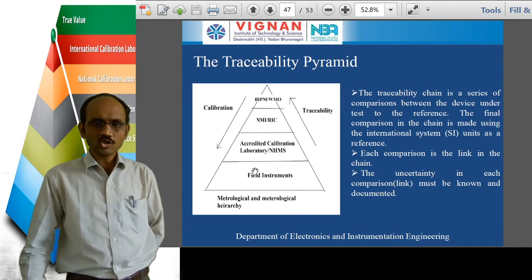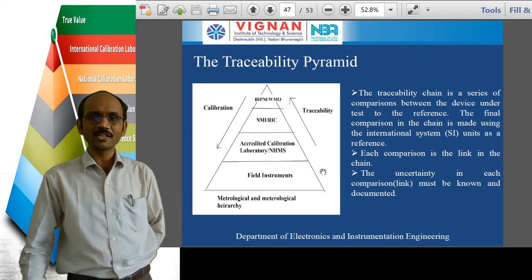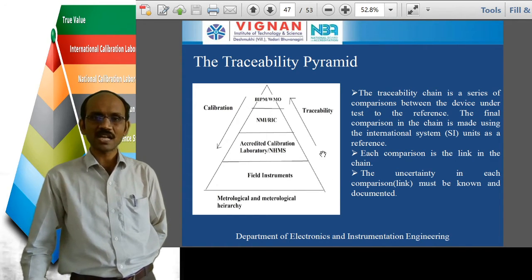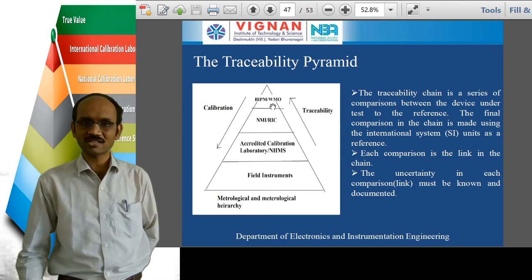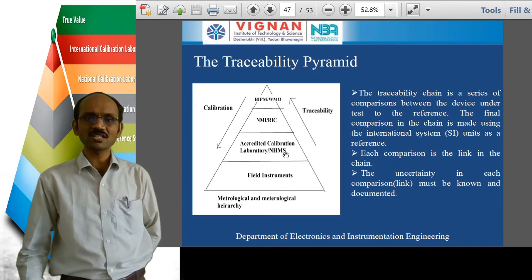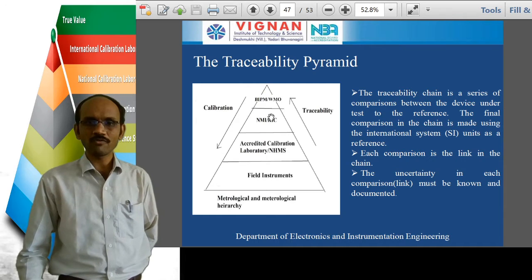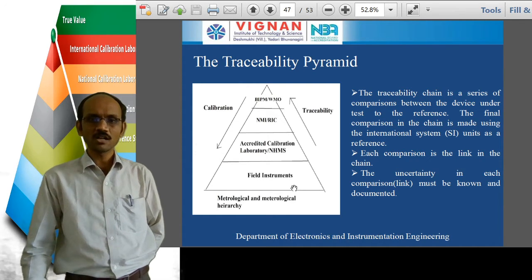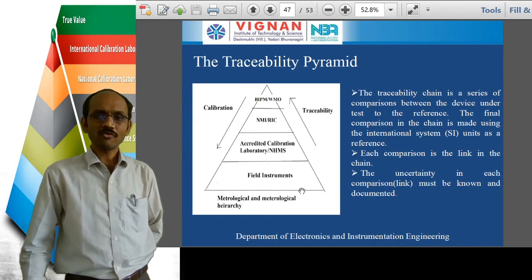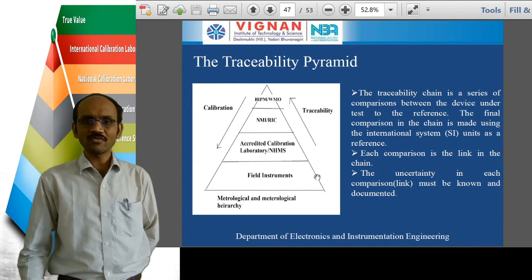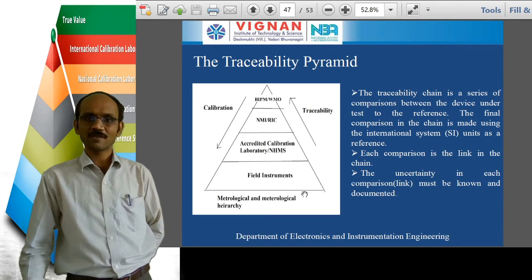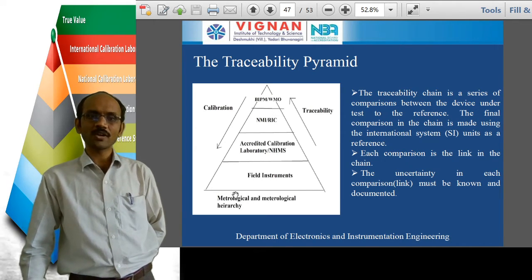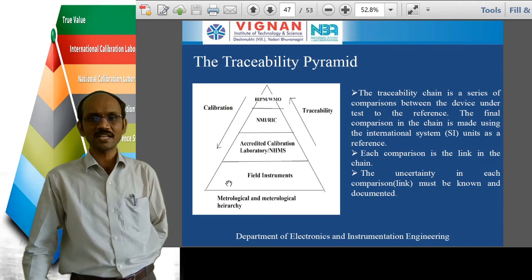So these field instrument outputs are going to be compared with the instruments that are used in the calibration laboratory, national metrology institutes, regional instrument centers or the International Bureau of Weights and Measures. In all those institutes we are going to be using some instruments, and the outputs of all those instruments are going to be compared with the outputs of the field instruments. Finally, we can say that if the output of the field instrument is the same as the outputs obtained from the previous instruments, then these field instruments are accurate. We can use these field instruments in any way.